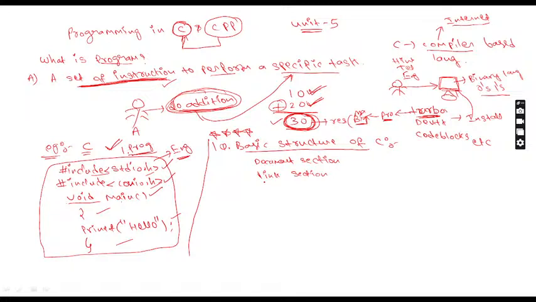So document section, link section, and the next one is the definition section. See in what order I have given; in the same order we have to write the sections. After this, you have to write the global declaration section. You need not worry, I will explain each and everything. After the global declaration, you will have void main.